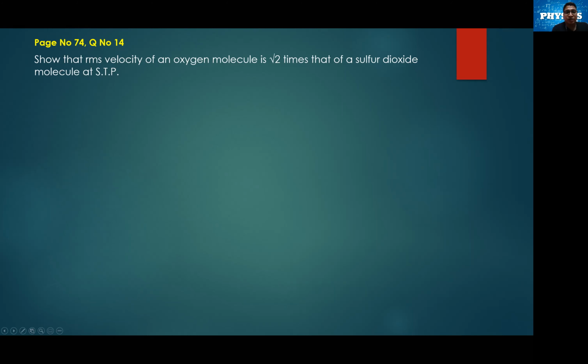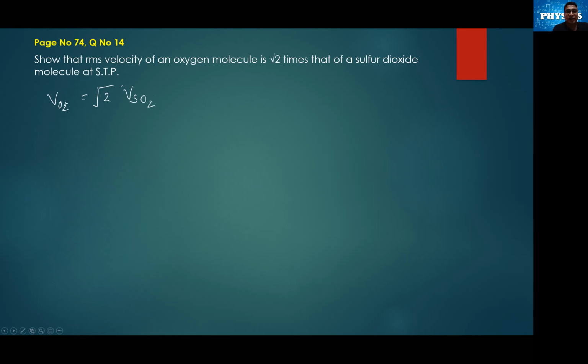I won't write RMS every time over here. I will write the velocity VRMS of O2 is root 2 times that of the SO2, sulfur dioxide.